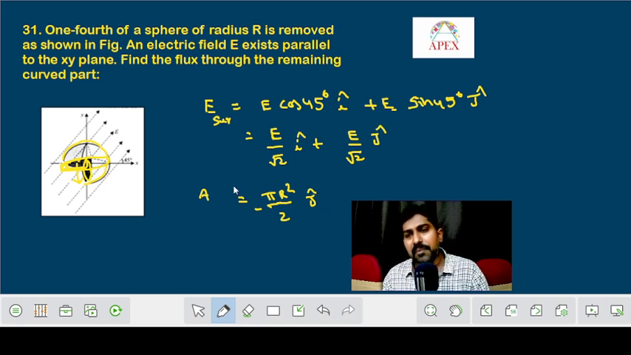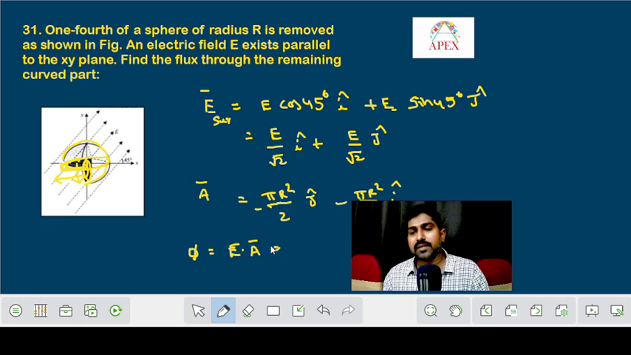For this second part also, area will be pi r square by 2. But the direction for this particular part is towards left. The general notation for leftward is minus i cap. So this is the formula for A bar, and this is the formula for E bar. But finally you have to calculate the flux through the remaining curved part. That means flux through these surfaces only. Flux is nothing but E bar dot A bar. That means you have to take the dot product of these two.